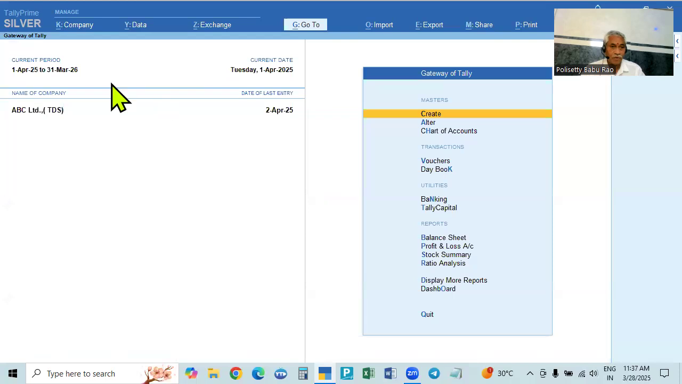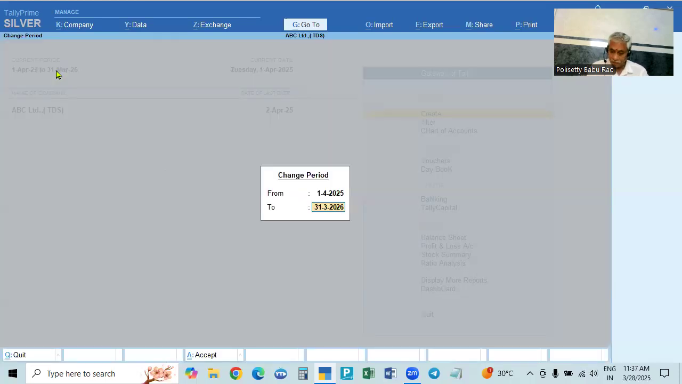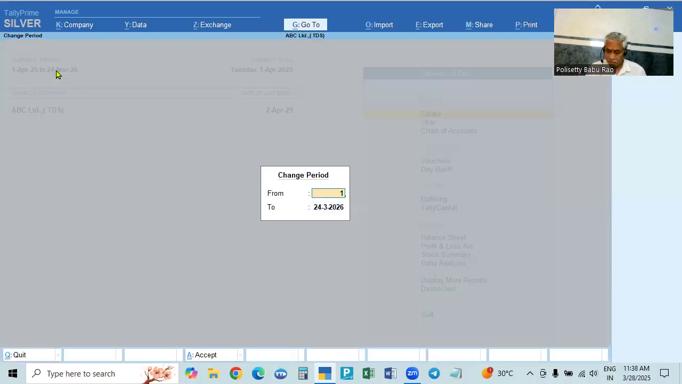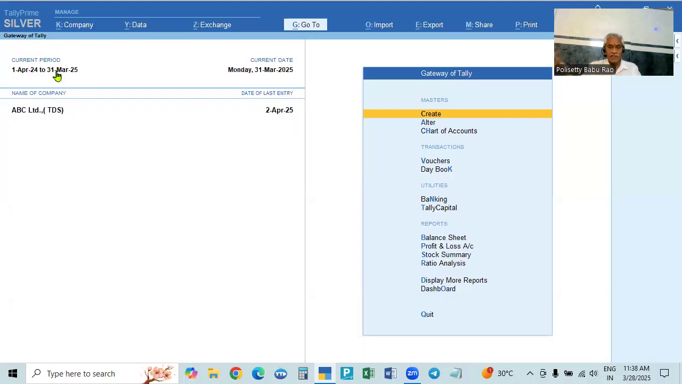Okay. So here we'll go to the previous one, 1st April 24 to 31st March 25. This is the current financial year, and we are going to change to next year. In this case, another method is splitting the data, or splitting the company, that is splitting the financial year. This will be split into two periods. One is the current financial year, another one is the next financial year.